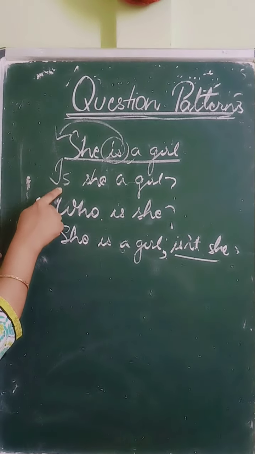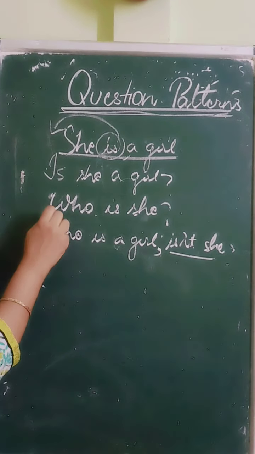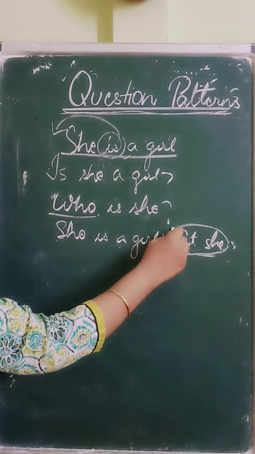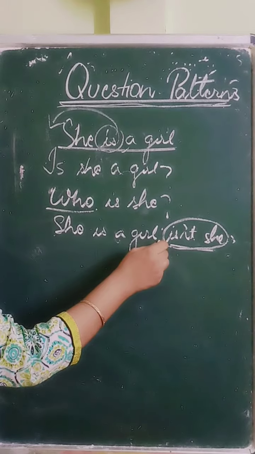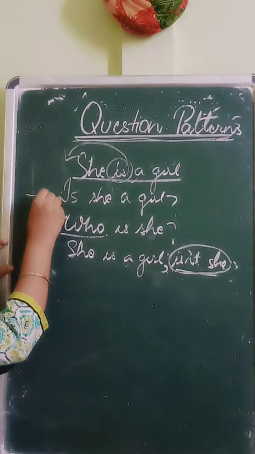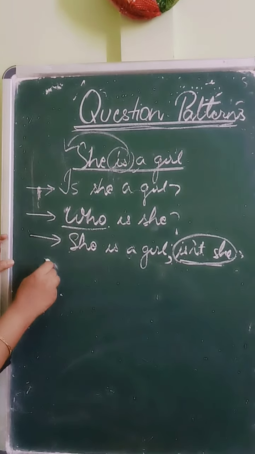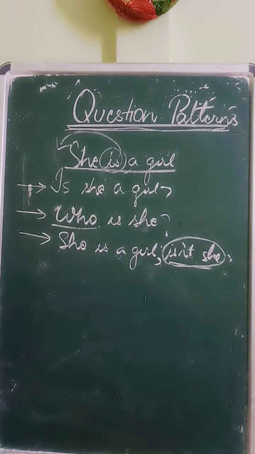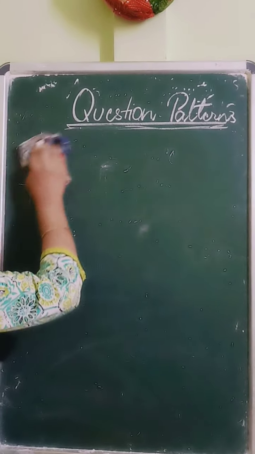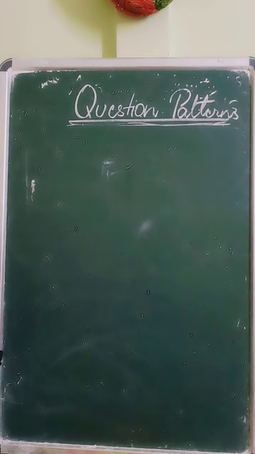One is this question beginning with an auxiliary verb, is. Second one is a question beginning with a question word. And third one is a small question which we add to the end of the sentence. And this is called a question tag. So, we have to do the three different types of question patterns. Today let us begin with the first part. First type, that is, is she a girl? The question that we got for this particular statement is called an interrogative sentence.